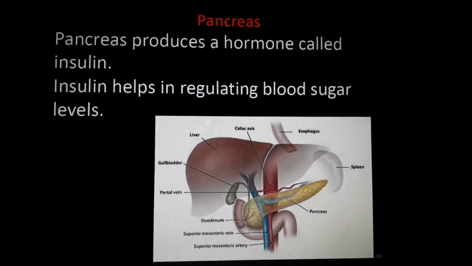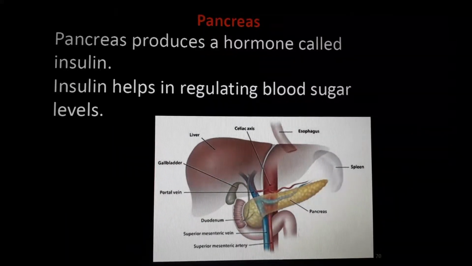Understand? So, what is this insulin's work? Insulin will reduce the effect of sugar in the body. If the level of glucose in our body or blood is more, our normal blood sugar level is like 80 to 120. If it becomes more than 80 to 120, insulin is secreted by the pancreas and our sugar level becomes normal.